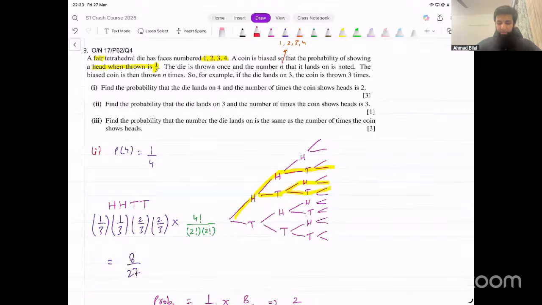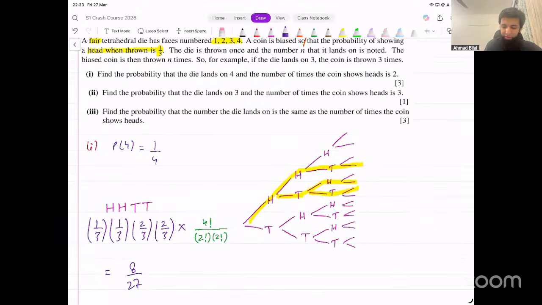Find the probability that the number the die lands on is the same as the number of times the coin shows heads. What does that mean? That if the die shows 1, then you get 1 head. If the die shows 2, you get 2 heads, and so on, right?